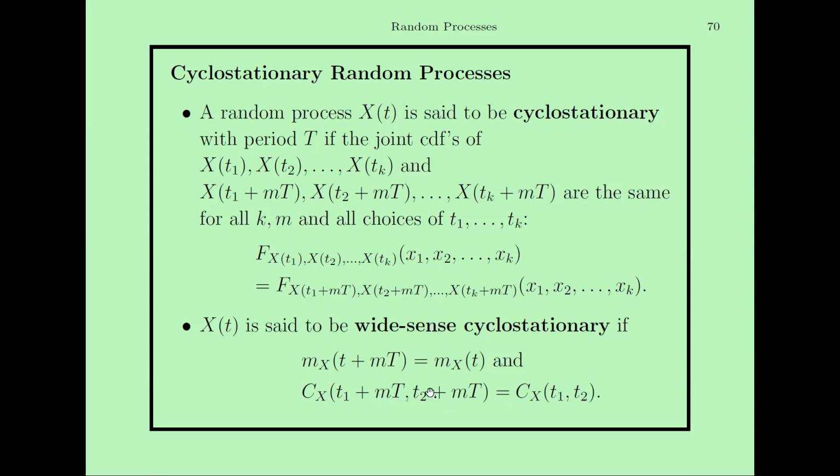So these are the two conditions to prove that a random process is cyclostationary, but in the wide sense. This is not strictly stationary. The first point refers to strict cyclostationarity. This point refers to wide-sense cyclostationarity, right?